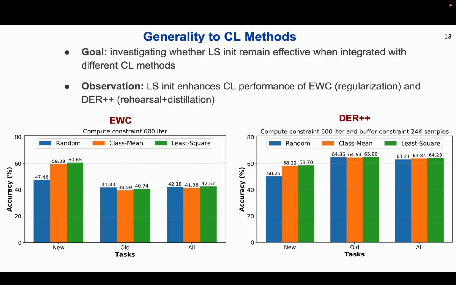Here we ask, does least square initialization work effectively across different continual learning algorithms? To evaluate this, we apply it to two common continual learning methods. Elastic weight consolidation or EWC, which is a parameter regularization method. Dark experience replay plus or DER plus, which is a rehearsal with distillation approach. Under the controlled plasticity setup, least square consistently outperforms both random and class mean initialization. This demonstrates its robustness and broad applicability.